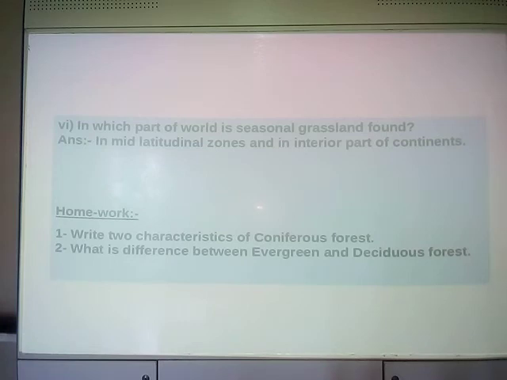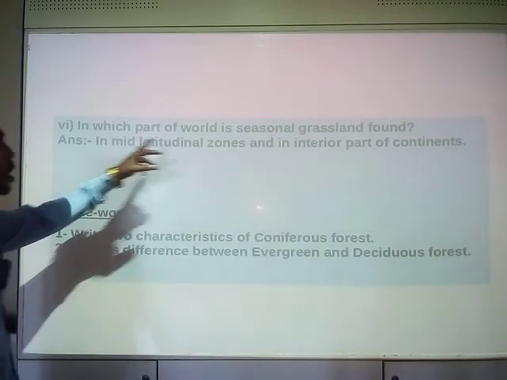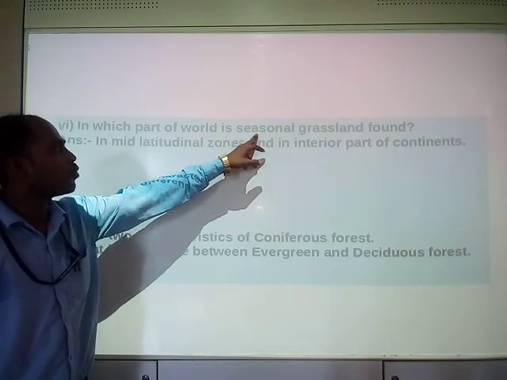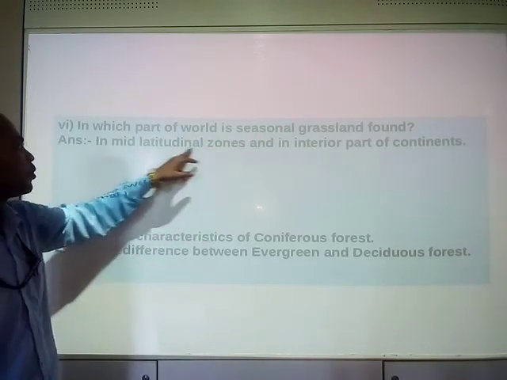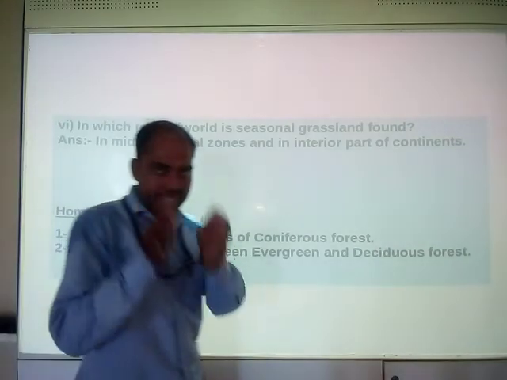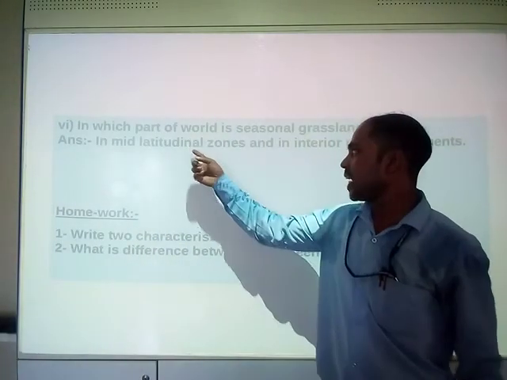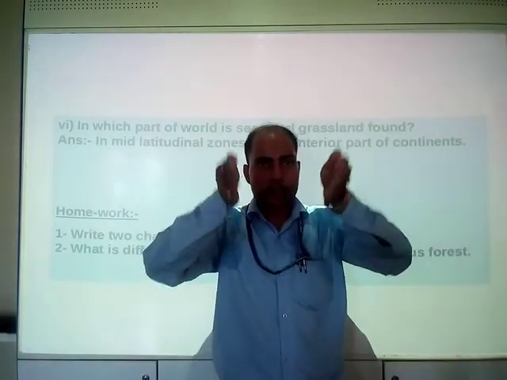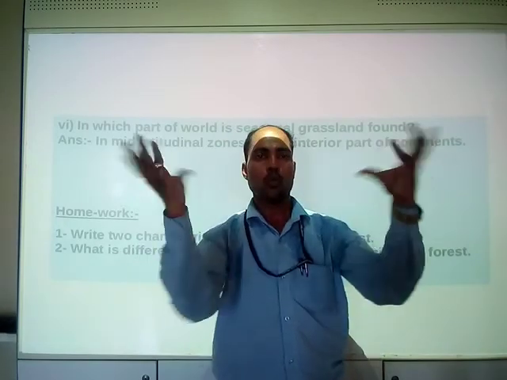Another question is, in which part of the world is seasonal grassland found? Seasonal grasslands are found in mid-latitudinal zones, in the middle part of the world map.